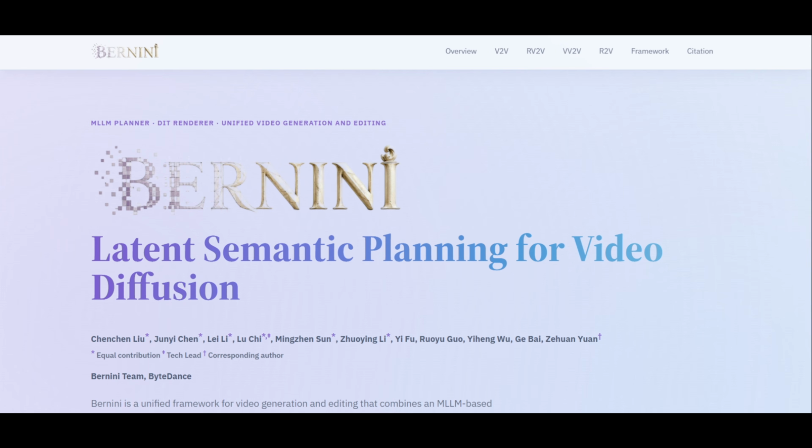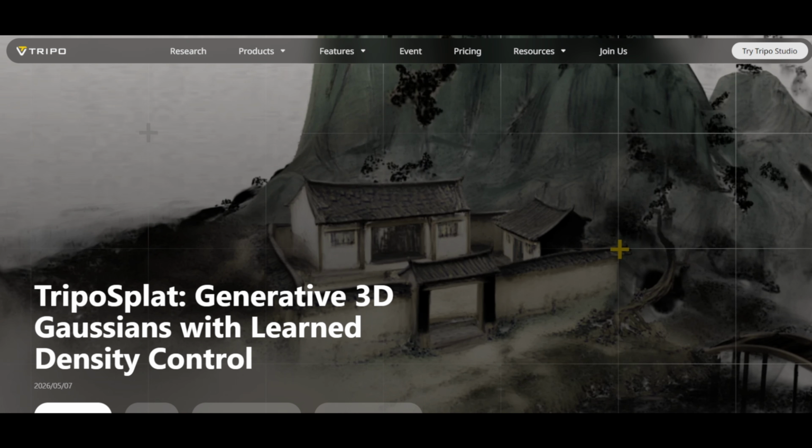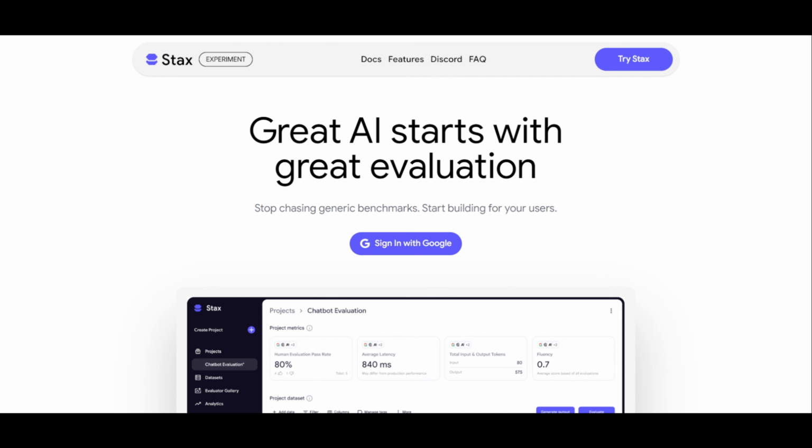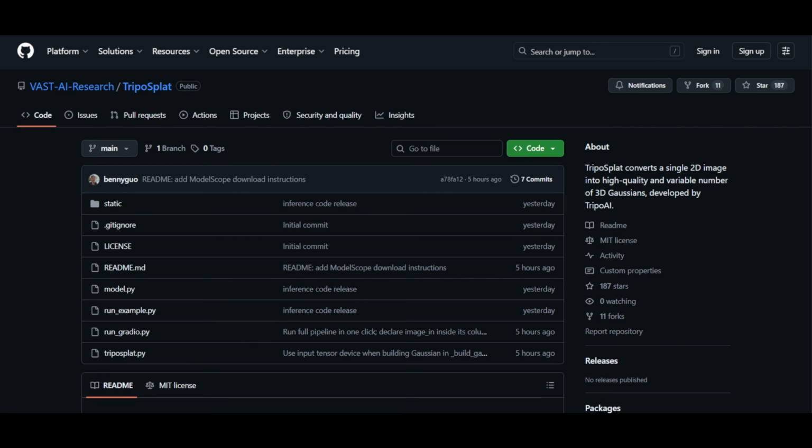ByteDance drops Bernini, a video model that can edit, restyle, insert objects, and generate all from the same model, all in one pass. TripoSplat turns a single photo into a full 3D scene you can spin around in real time. Qwen drops a 30 billion parameter vision model that only activates 3 billion at a time. Google quietly launches a free AI evaluation toolkit that might change how you test your models. And we have new releases in OCR, text-to-speech, and speaker diarization that are genuinely worth your time.